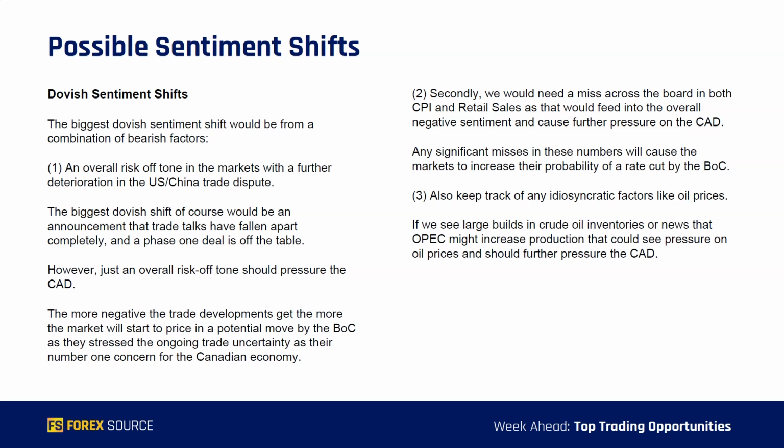Secondly, we would need a miss across the board in both CPI and retail sales, as that would feed into that overall negative sentiment and cause further pressure on the CAD. And any significant misses in these numbers will cause the market to increase their probability of a rate cut by the BOC in December. And number three, also keep track of any idiosyncratic factors like oil prices, large builds in crude stock, or news that OPEC might increase production, which are all things that could pressure oil prices and should further pressure the CAD as well.